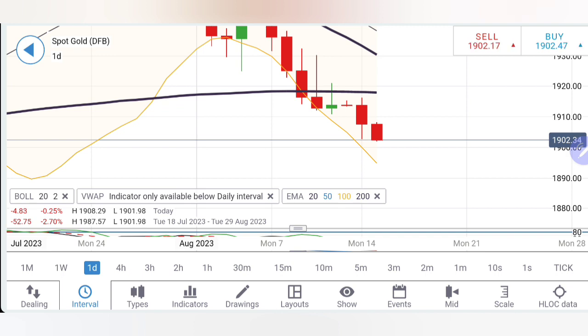Any rise above 1914, 1916 is where the bulls might take the charge and we can see a reversal from there. Till 1914-16, it is not a reversal. Possibly we can see a pullback again.